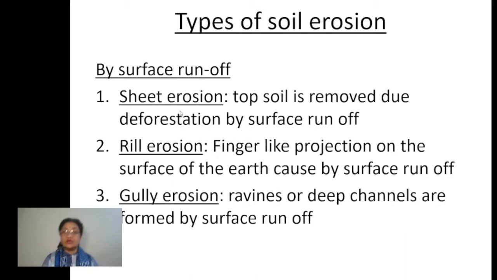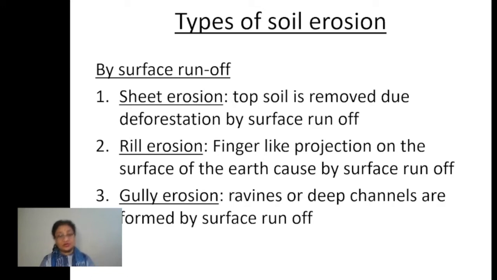What is sheet erosion now? Sheet erosion is just like a thin sheet of paper, right? If you see, when the water flows over an area which does not have any vegetation cover at all, that water takes away along with it a thin sheet of soil, a thin layer of soil is removed along with the flow of water, right? So that is called sheet erosion. Understood? This is the first type.